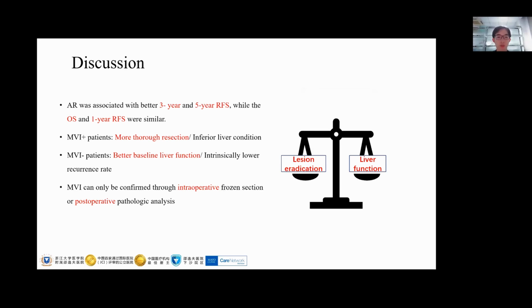Recently, there were several articles reporting the advanced approach to accurately predict MVI from MRI or CT images. Combined with the advanced predicting techniques, our finding can guide patients to choose a more favorable surgical procedure.